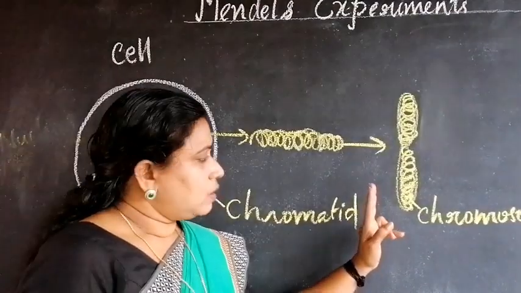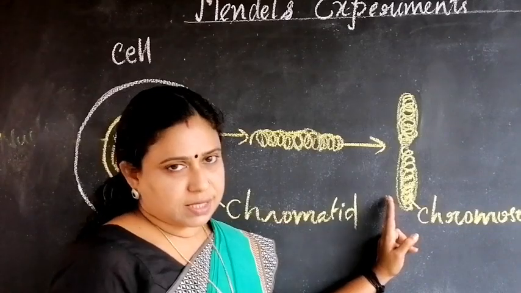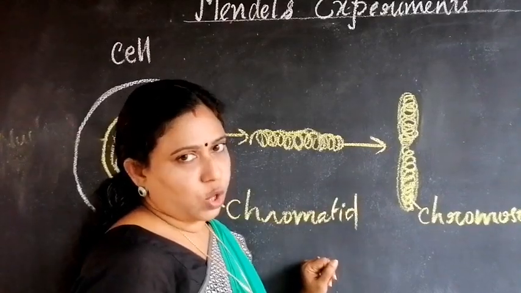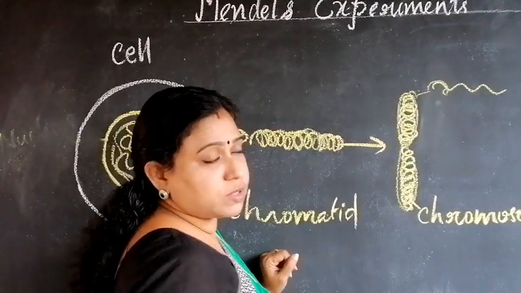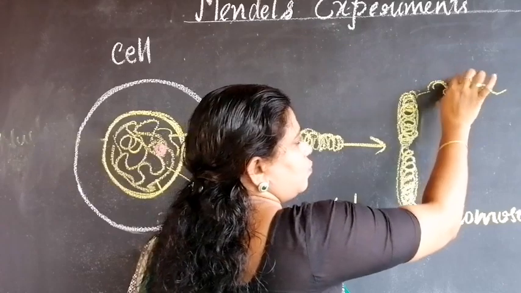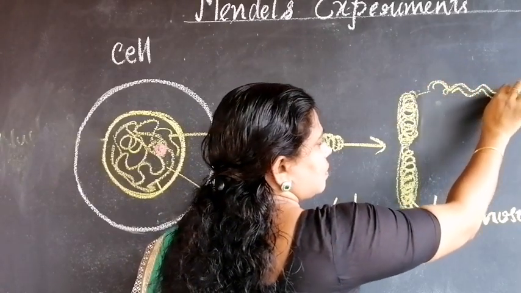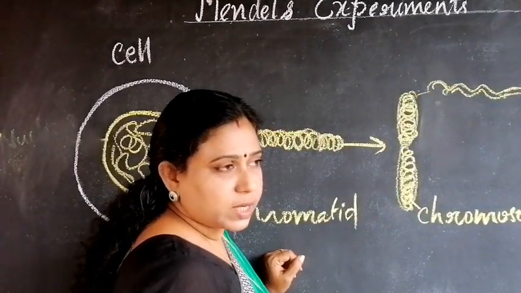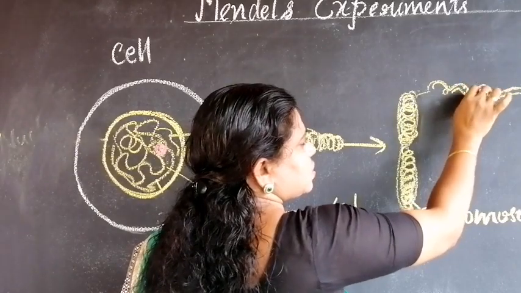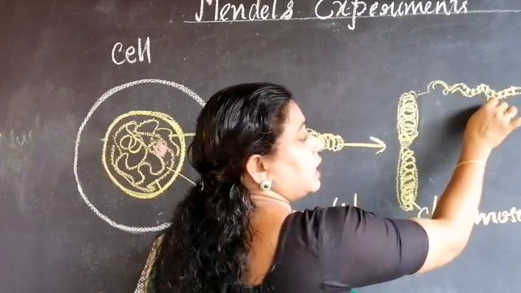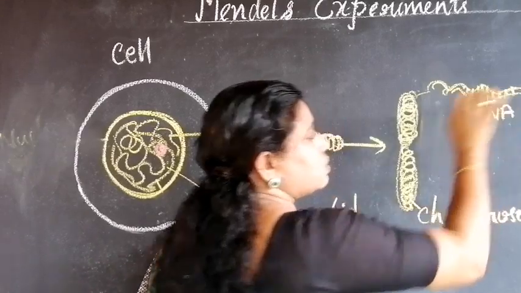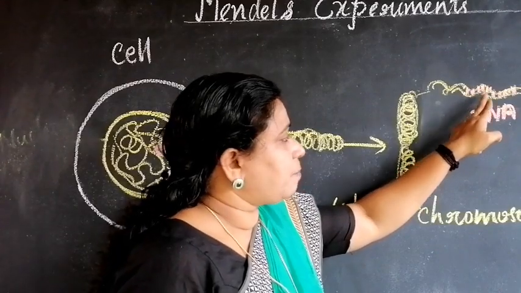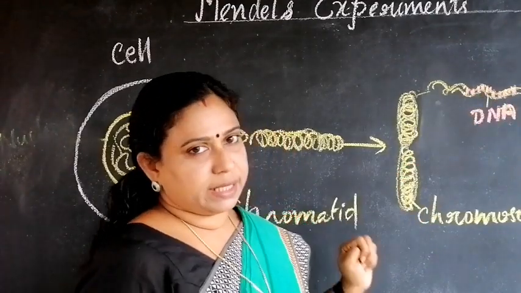We know that genes are present in these chromosomes. If we uncoil the chromosomes, we can see a double-stranded structure, and this double-stranded structure contains DNA molecules.